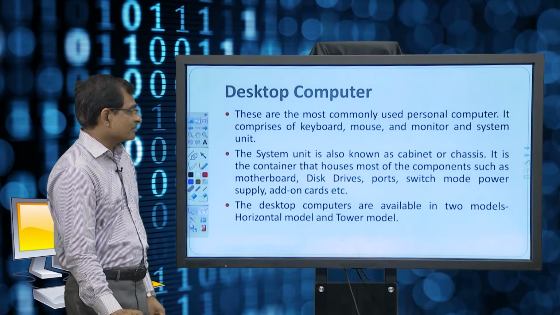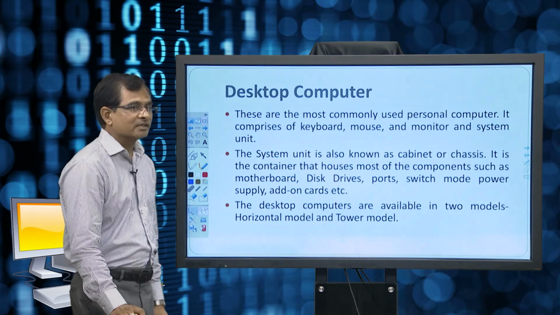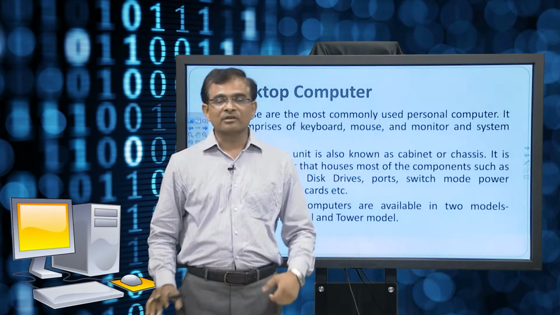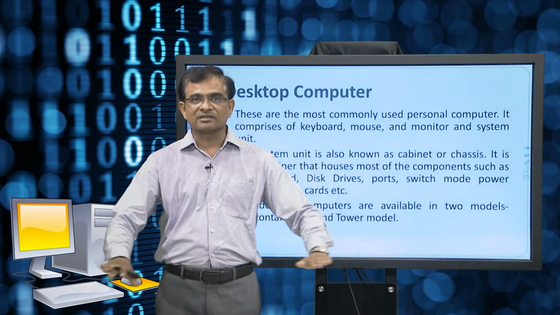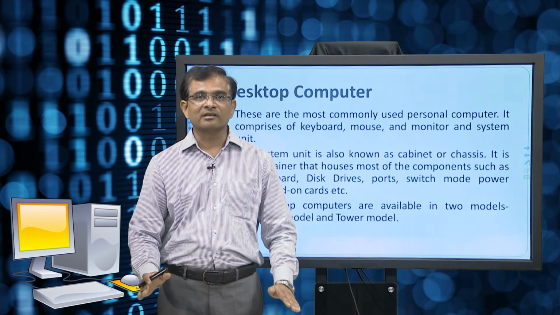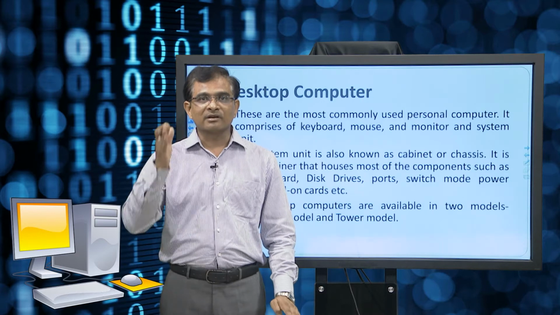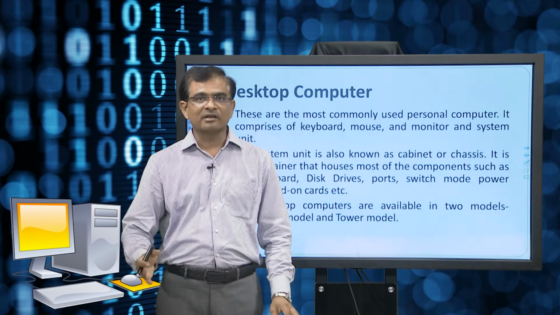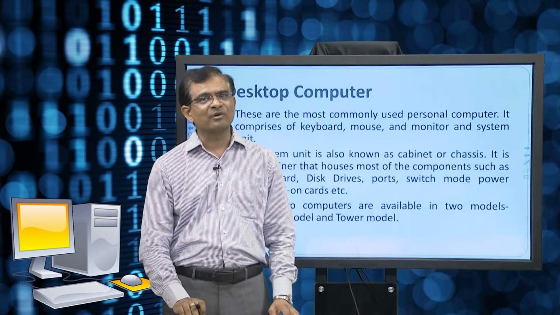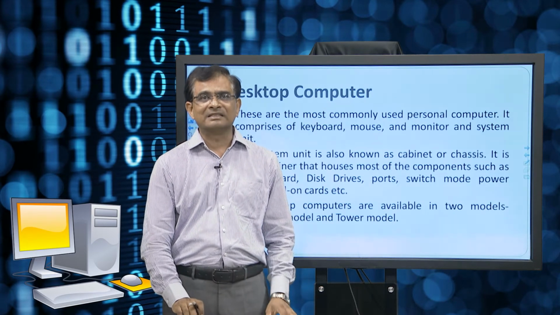The desktop computers are available in 2 modes, horizontal mode and tower mode. When I say horizontal mode, that means your cabinet is lying in this direction, and when I say vertical mode, your cabinet is in the vertical direction. So, there are 2 modes in which your motherboards could be placed, one horizontal, another vertical. It depends upon the type of cabinet. It is basically just a cabinet, nothing else.